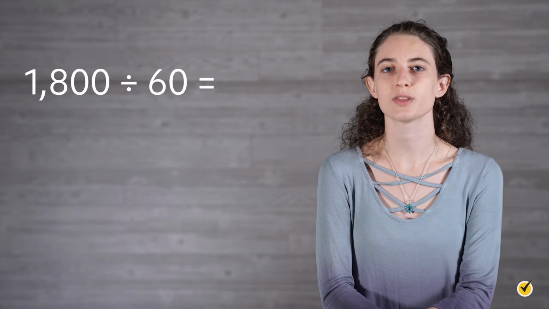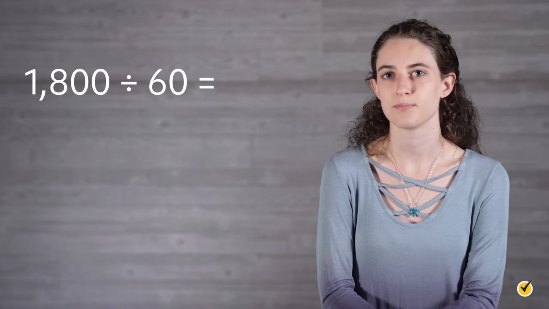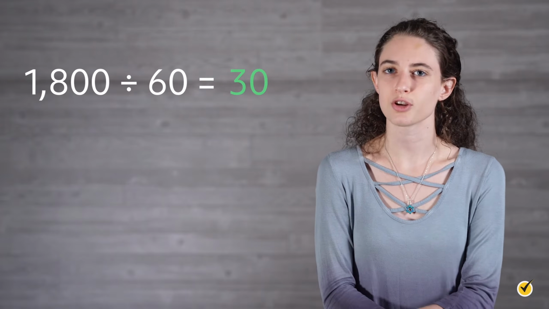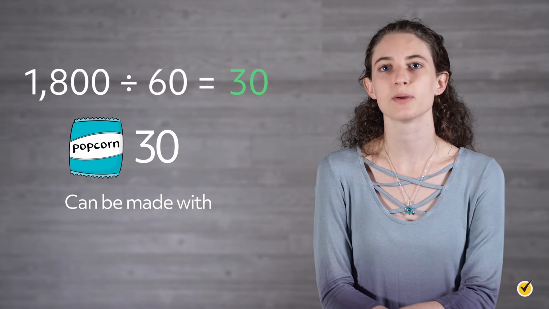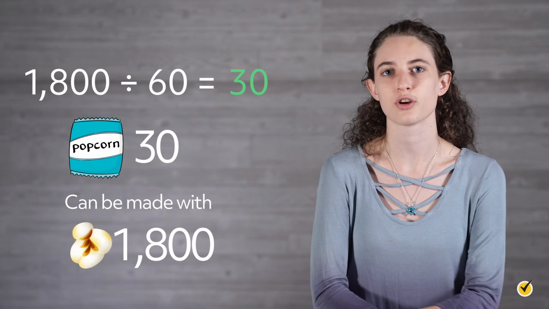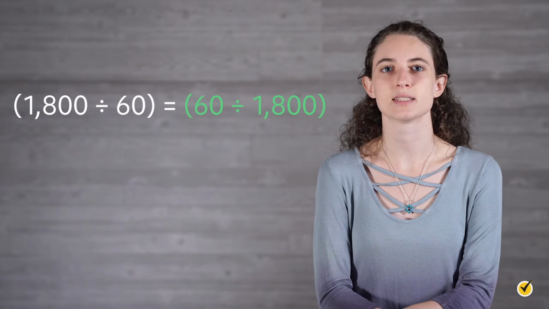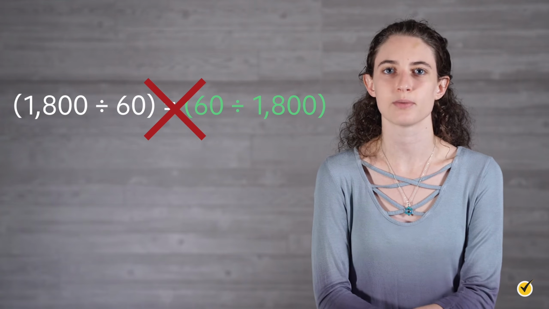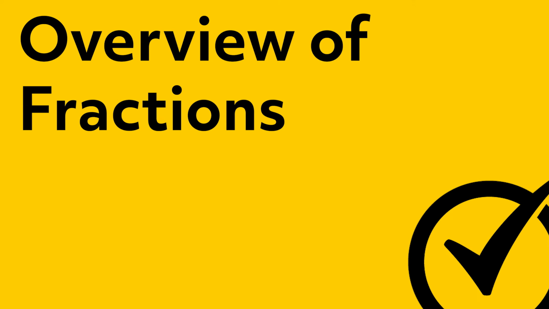1,800 divided into groups of 60 is represented as 1,800 divided by 60. In this case, the answer is 30. So 30 bags of popcorn can be made with our 1,800 kernels. As you can see, division is not commutative because the order of the values plays a crucial role in determining the answer. 1,800 divided by 60 is not the same thing as 60 divided by 1,800.